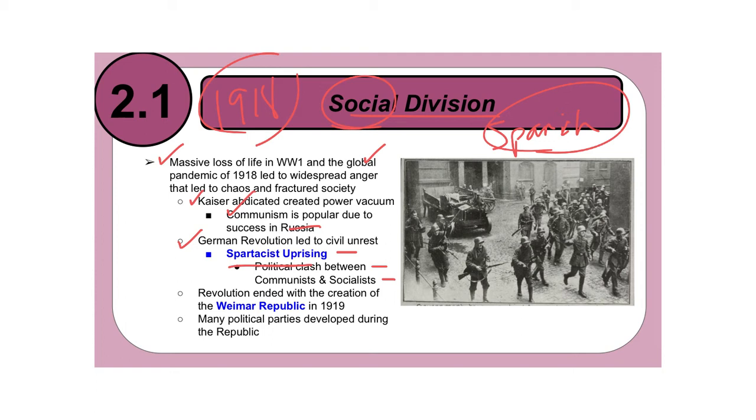And so the revolution ended with the creation of the Weimar Republic in 1919. The reason why it's called Weimar is that's actually a city in Germany, and that's where the Constitution was written to create the Weimar Republic. So in 1919, Germany is going to officially drop being the German Empire and become the Republic of Germany under the Weimar Republic. And then, of course, as a result of that, many political parties are developed, and so there's going to be multi-party elections held in Germany to establish and create a new parliament.